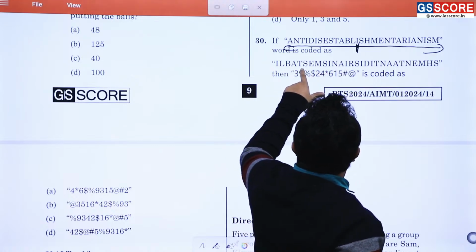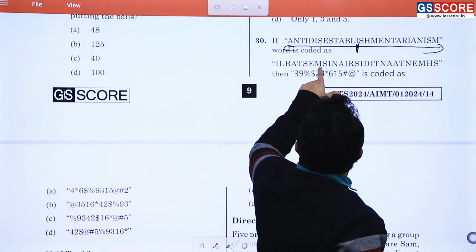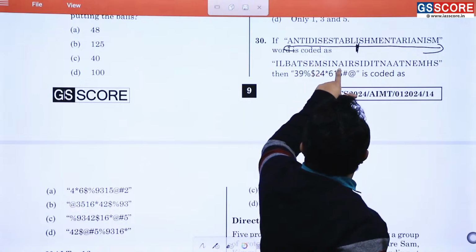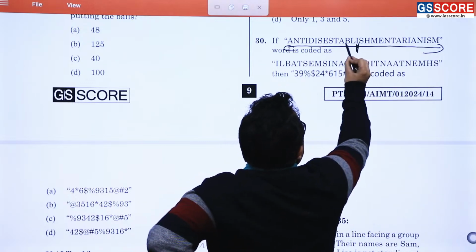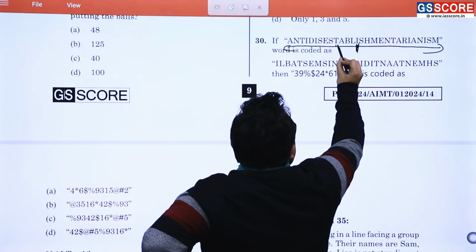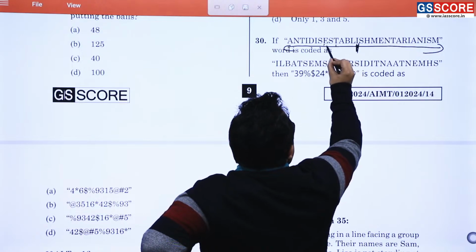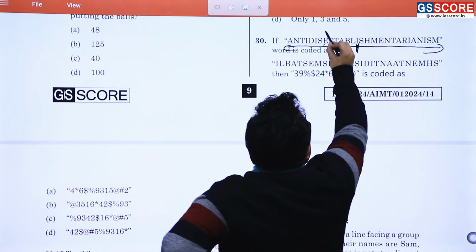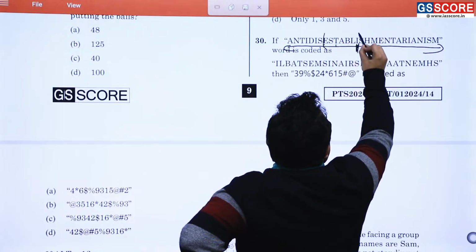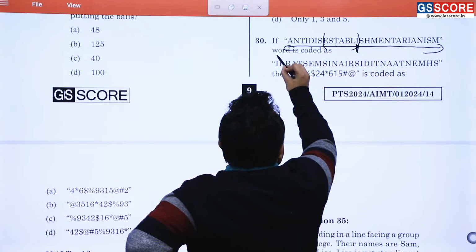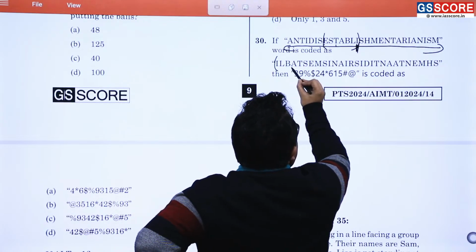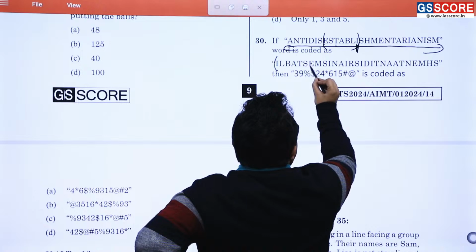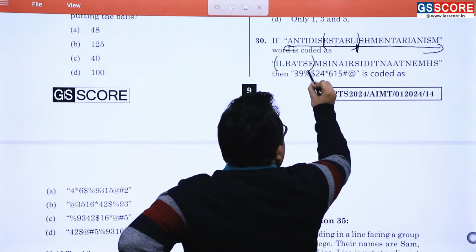ILBATSE, SIDND. ILBATSE. No. This part is there, okay. This part is there here. ILBATSE and nothing else is there, okay.